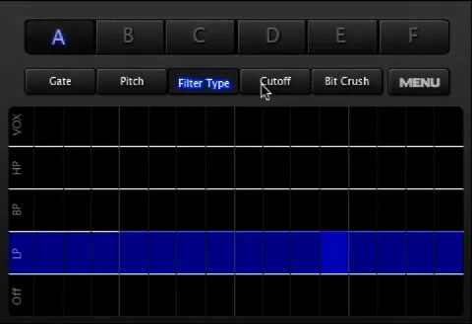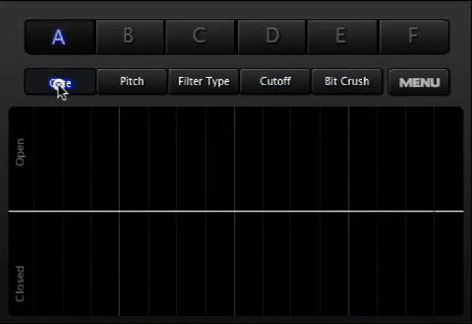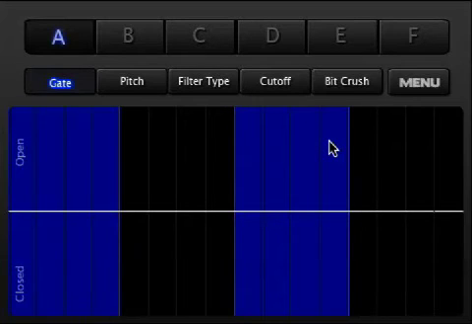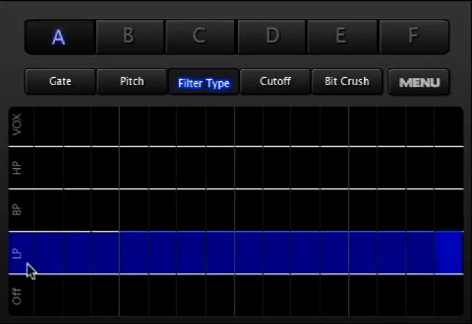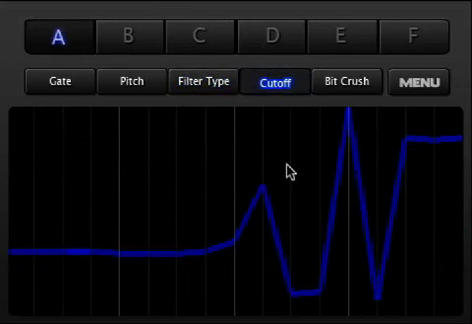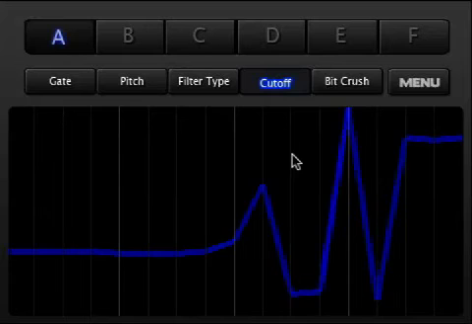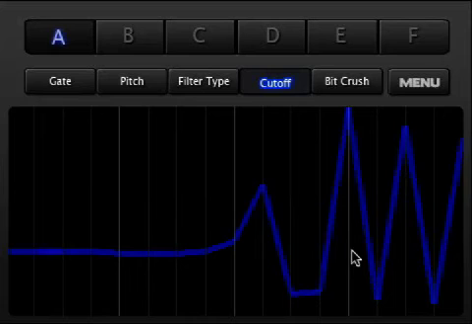When crafting your bass lines, you'll be modulating gate, pitch, filter type, cutoff, and the bit crusher. Let's open the gate on every other beat. In pitch mode, the black and white keys of the piano are represented on the grid. In filter mode, you can modulate the filter type over time. Here we're in low pass mode, so the filter cutoff is making more of a wobble sound. It's fun to just experiment and draw random graphs.